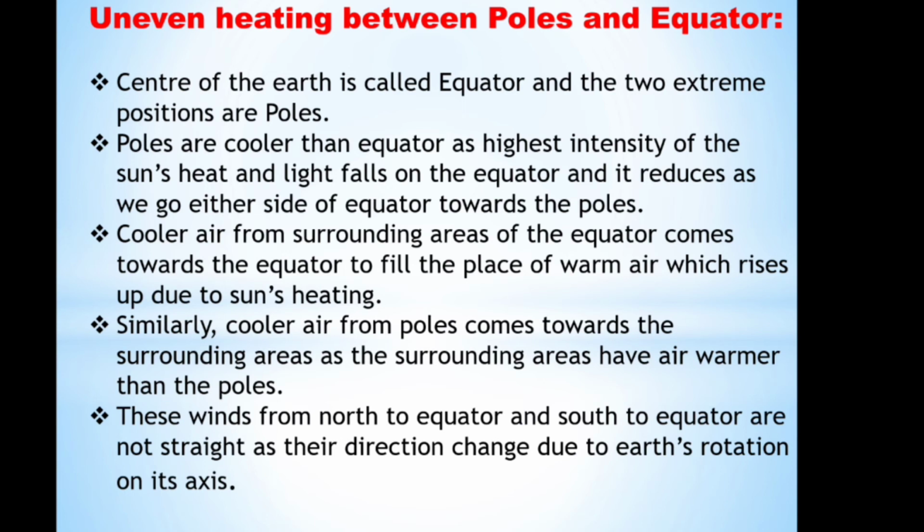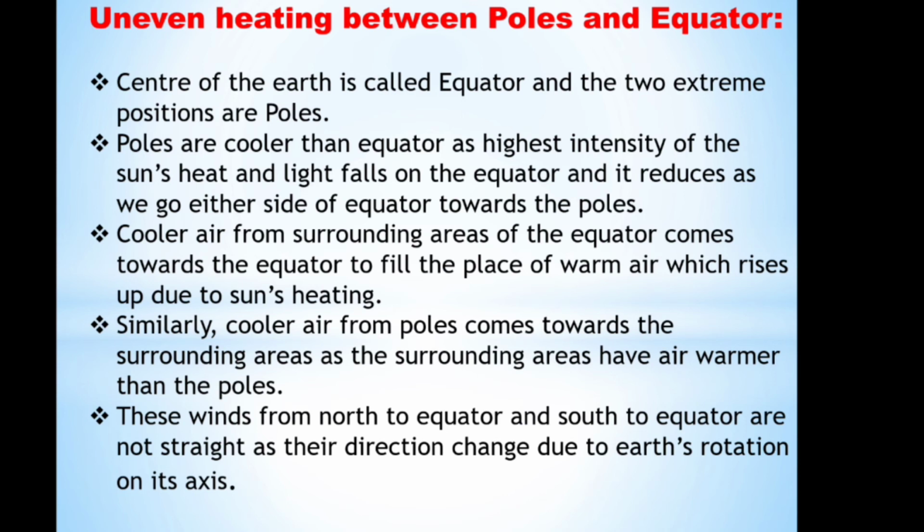Due to the uneven heating between the equator and poles, as you all know, the center of the earth is called equator and the two extreme positions are called poles. And poles are cooler than equator, as the highest intensity of sun's heat and light falls on the equator and it reduces as we go on either side of the equator towards the poles. Cooler air from the surrounding area of the equator comes towards the equator to fill the space of warm air which rises up due to the sun's heating.